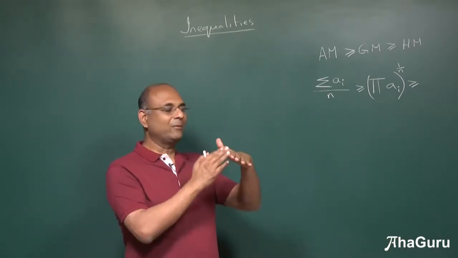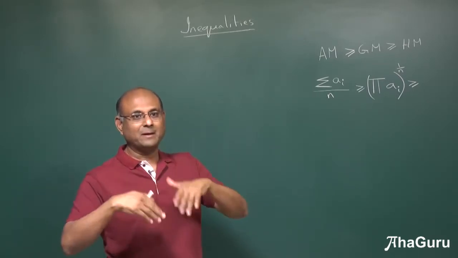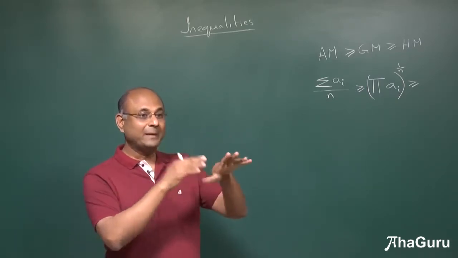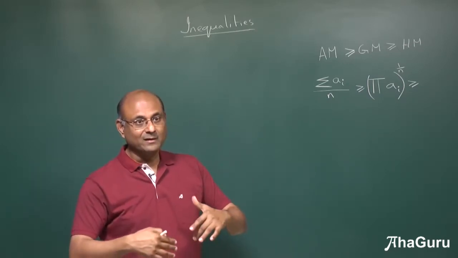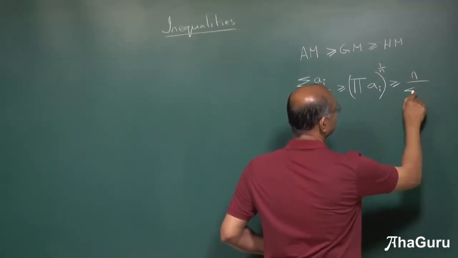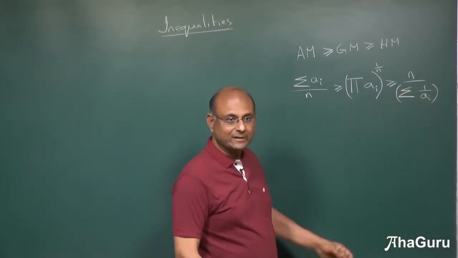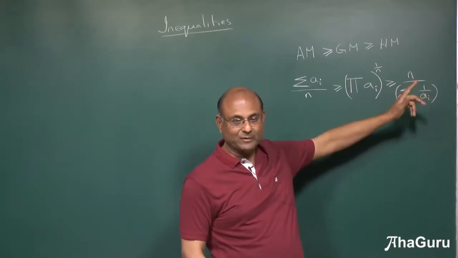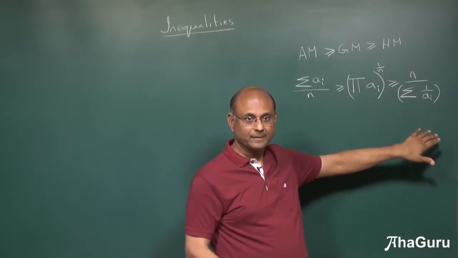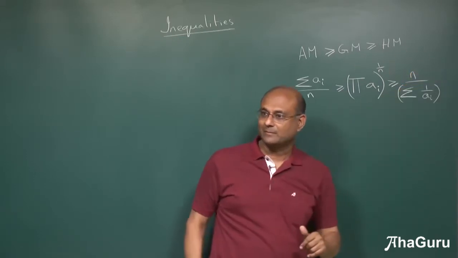Suppose A, B, C are in arithmetic mean, what will be in harmonic mean? 1 by A, 1 by B, 1 by C. What will be the mean of it? 1 by A plus 1 by B plus 1 by C, by n, but you have to do 1 by that, so that means n by sigma 1 by ai. Do you understand? Because I did 1 by ai, actually for mean I should say 1 by ai summation by n. But because I did 1 by ai, not ai, I should do 1 by of this also. So that is the harmonic mean.